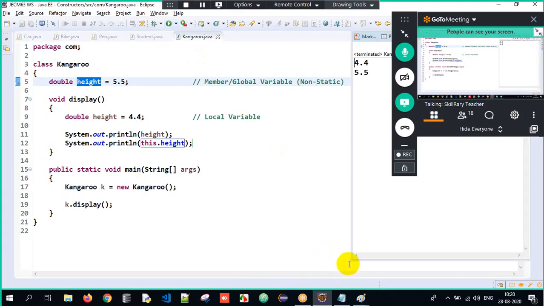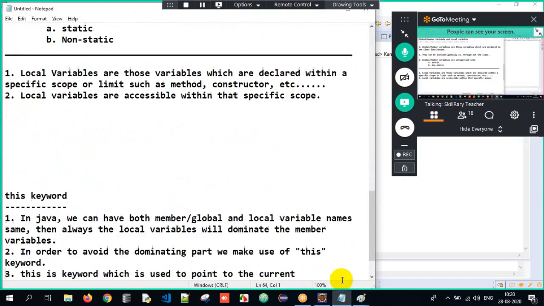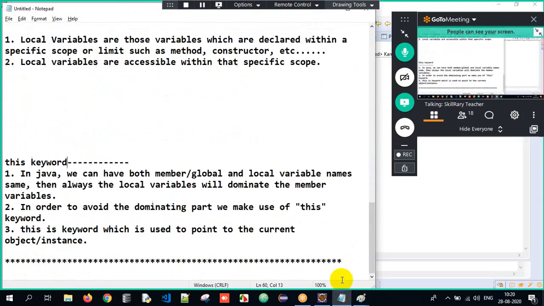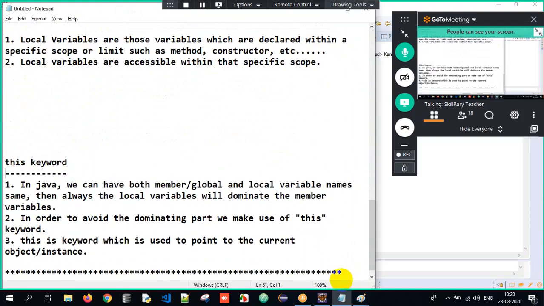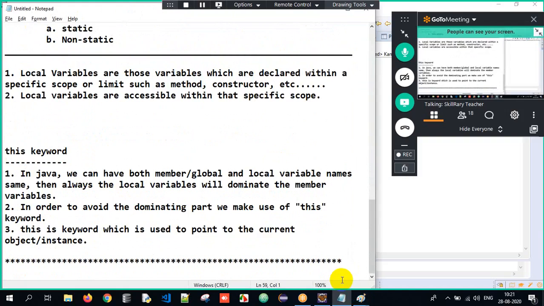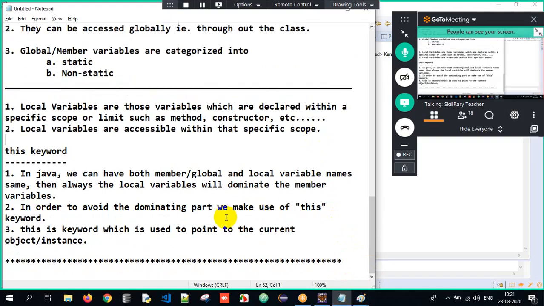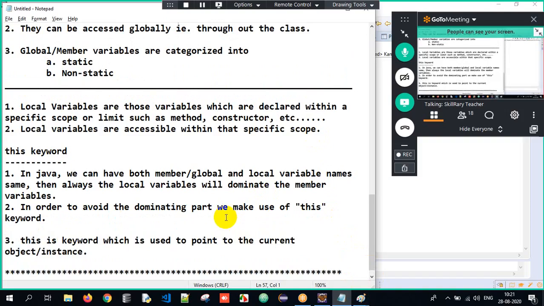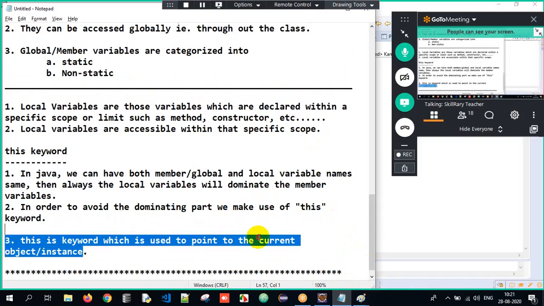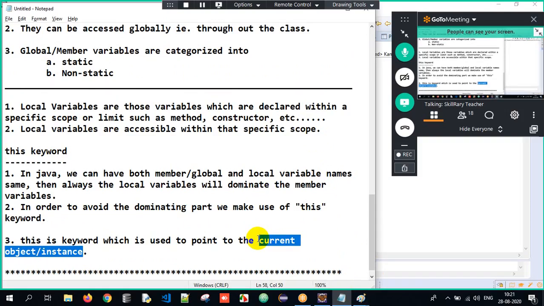Got it? So what is the actual meaning of this? I will tell you now. Don't worry about it. Now if you closely scroll the notes here, I have written the data. In Java, we can have both member variable and local variable names the same. Then what happens here? Local variables will always dominate. In order to avoid it, we make use of which keyword? This. And what is this keyword? This is a keyword which is used to point to the current object or instance. This is the most important point. What is this keyword?